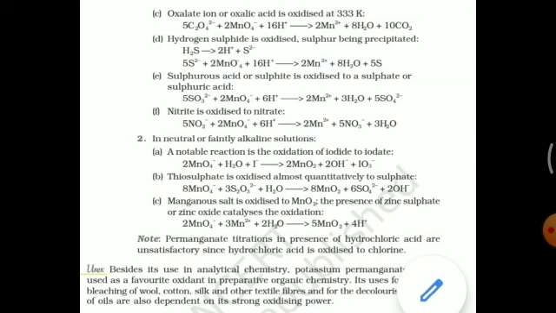Next, uses of potassium permanganate. It is used in analytical chemistry, and also as an oxidant, that is an oxidizing agent, in preparations of organic compounds. It is also used in the bleaching of wool, cotton, silk and other textile fibers, and for decolorizing of oil. Decolorizing of oil is also due to the oxidizing reactions of potassium permanganate.